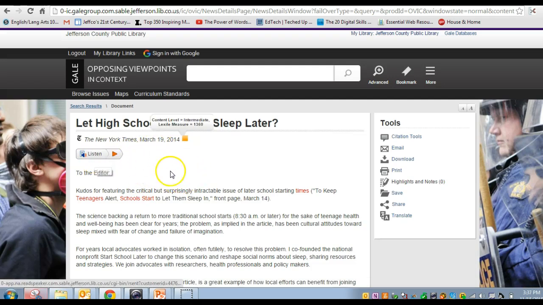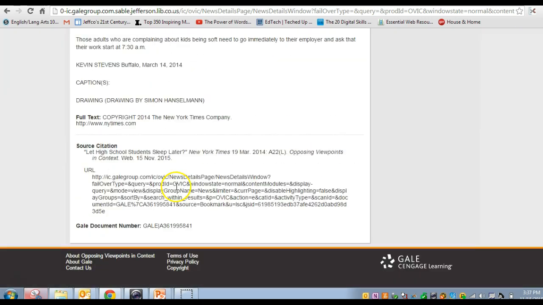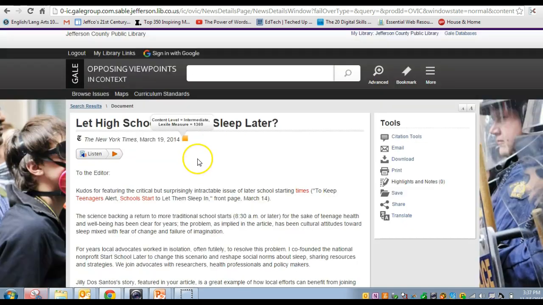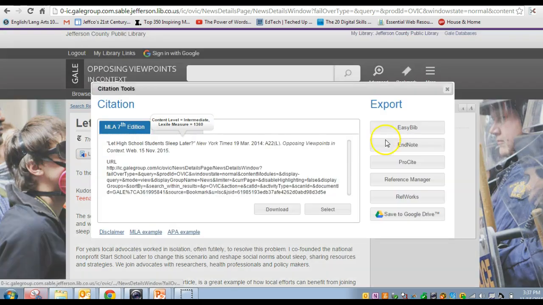You can listen to it. You can read it. And something you'll really like is at the bottom, you've got a complete source citation ready for you to put into your works cited page. So this is how a database can help you. Get you credible information right there at your fingertips. Now there are some citation tools you can use. You can try clicking on that, and it allows you to get, again, that citation that you need.